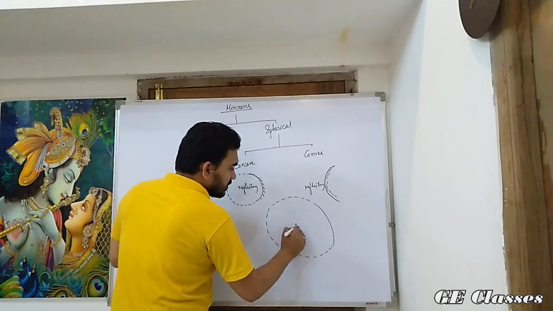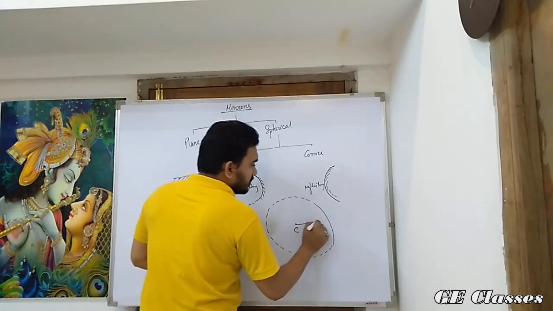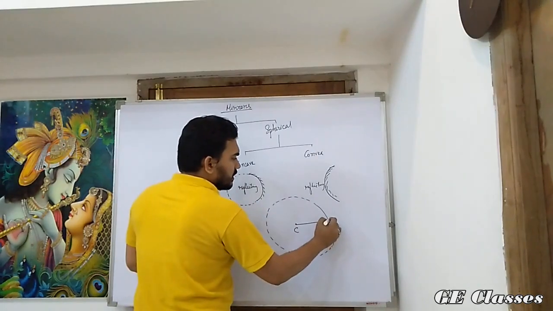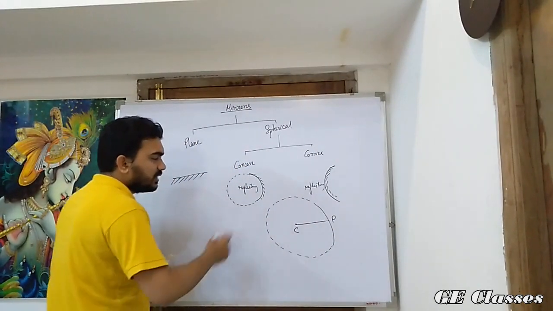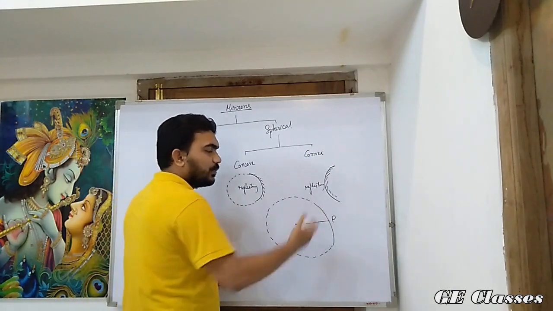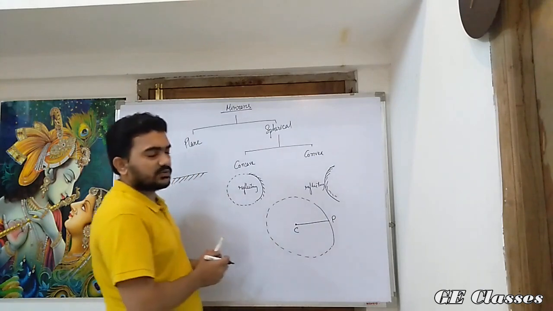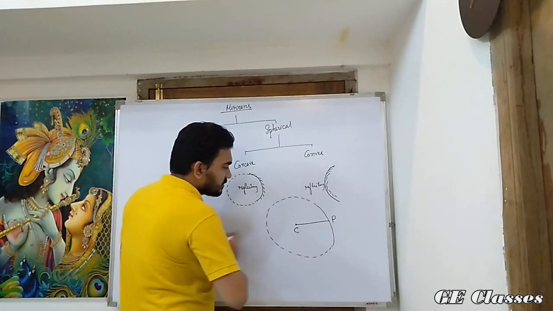That center, let us denote by C. So this can be considered as a radius. The point where this radius touches the mirror, let us take it as P. We call this point the pole of the mirror, and this point, the center, we call center of curvature. The line between these two is called radius of curvature.